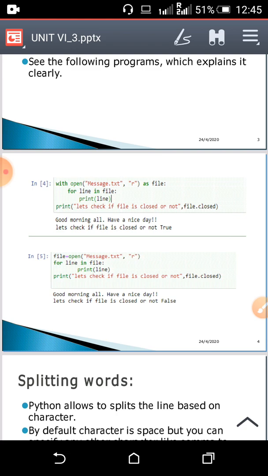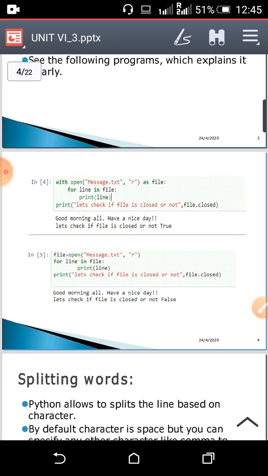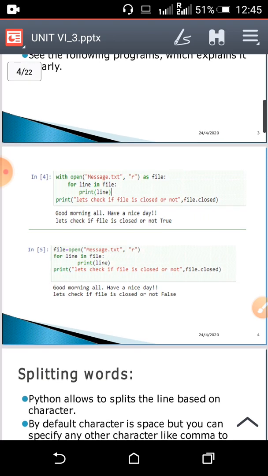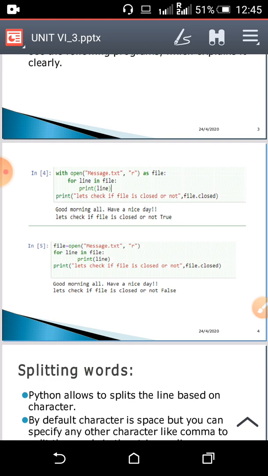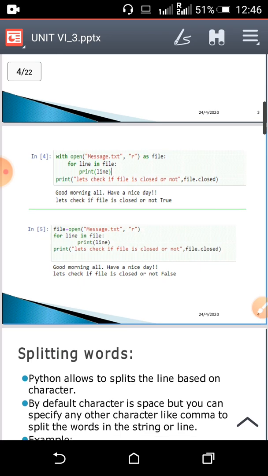That particular line will get printed using the for loop. After that we have checked whether that file is closed or not. It is giving me output as True, because after a successful operation the with keyword will close that file automatically.